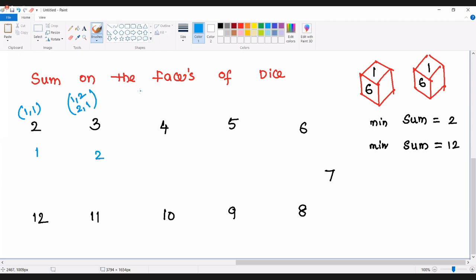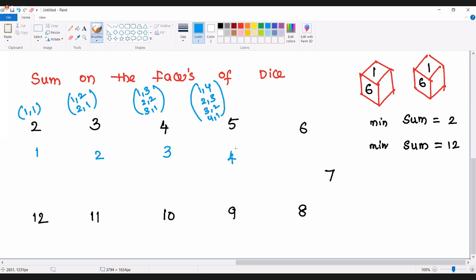In how many ways will we get 4? 1 comma 3, 2 comma 2, and 3 comma 1. There are 3 possible ways to get 4. In how many ways will we get 5? 1 comma 4, 2 comma 3, 3 comma 2, and 4 comma 1. So the total number of possible ways will be equal to 4.